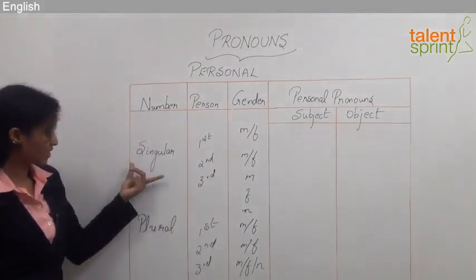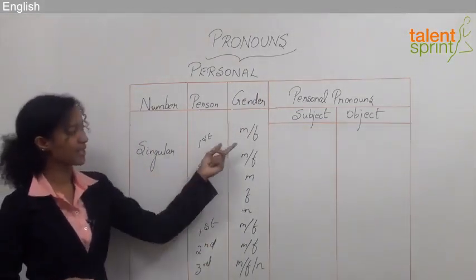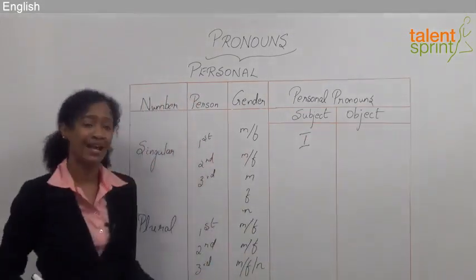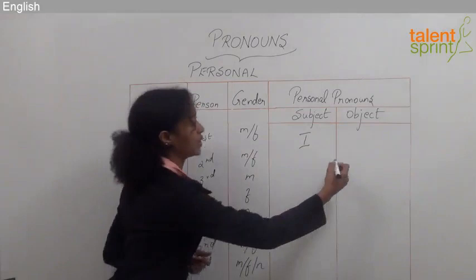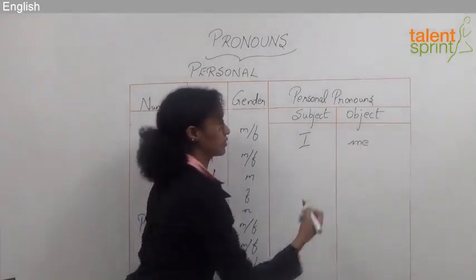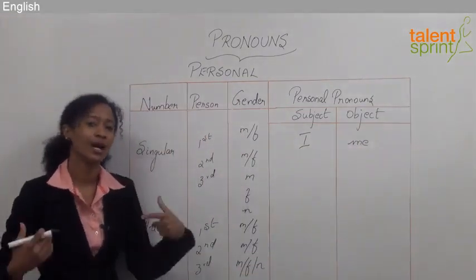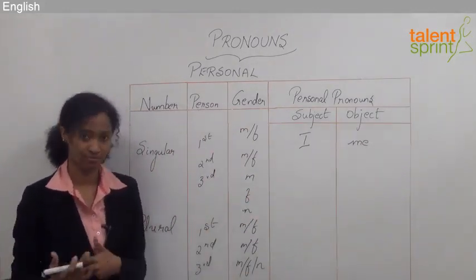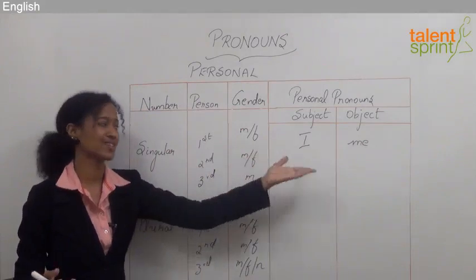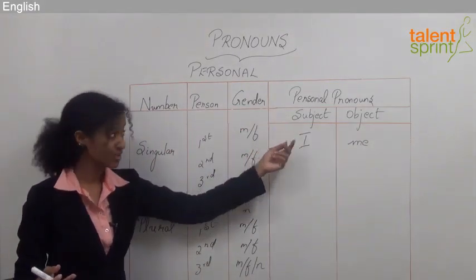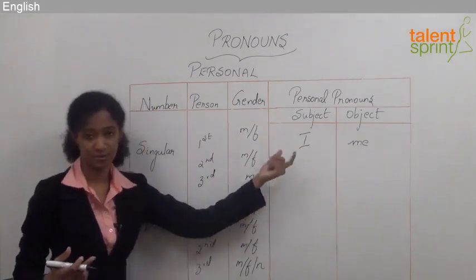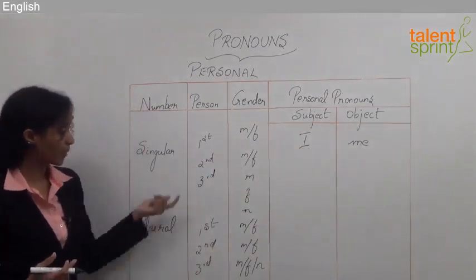So let's look at the singular number. First person, male and female, would be I. And the object to that would be me. So for example, I play tennis. Sheila helped me. In the sentence, I play tennis, I is the subject. In Sheila helped me, me becomes the object personal pronoun in the singular form.